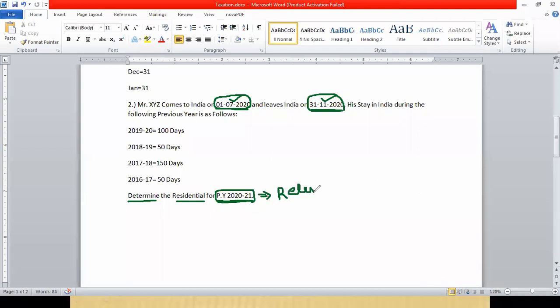It is known as relevant previous year. All other previous years before the relevant previous year will be known as preceding previous years. So these two concepts you should understand.